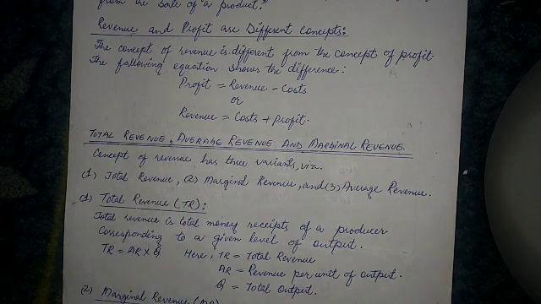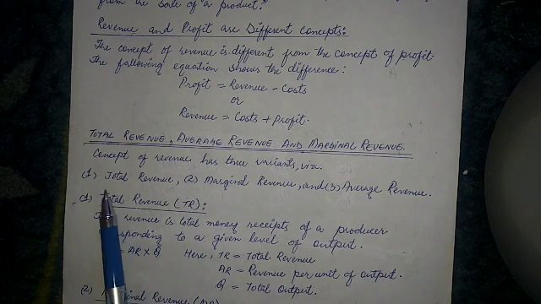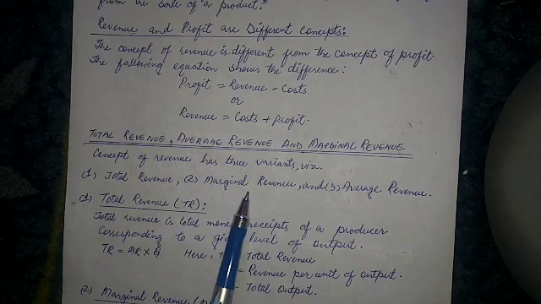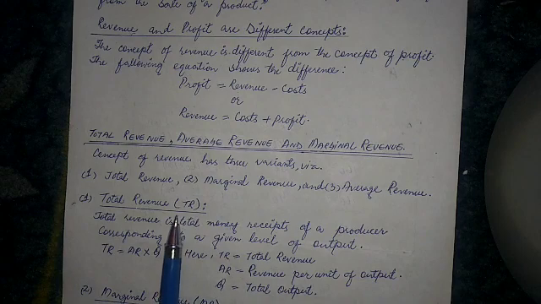The concept of revenue has three variants. Number one, total revenue. Number two, marginal revenue. Number three, average revenue. Now, what is total revenue? TR.